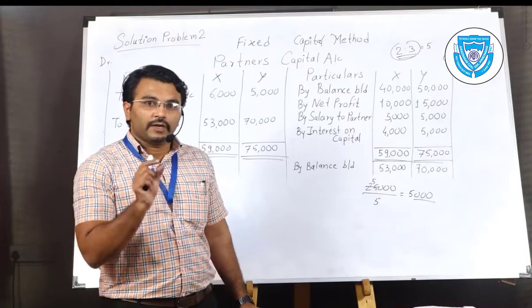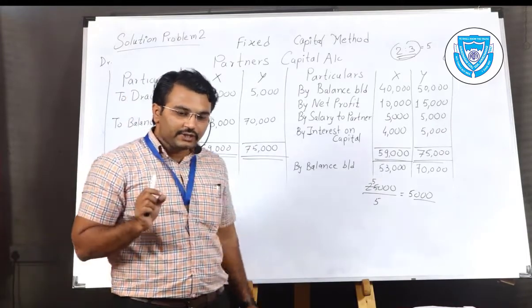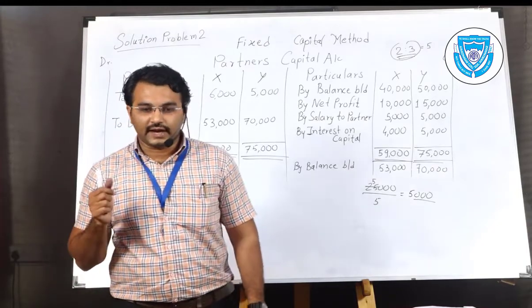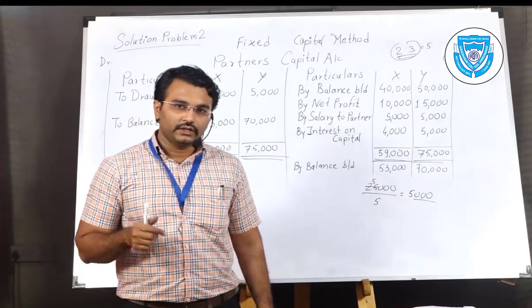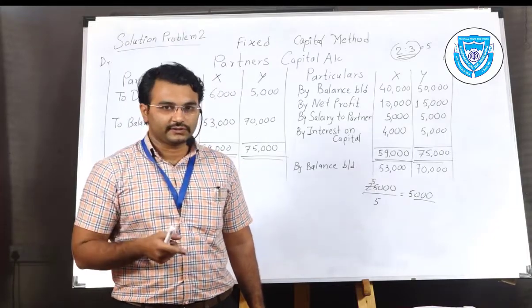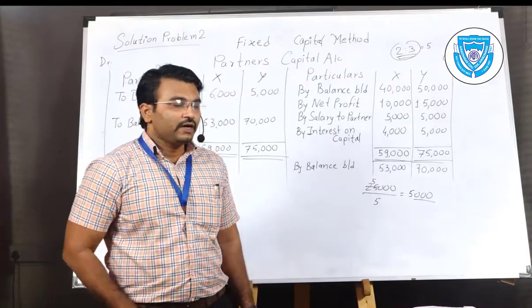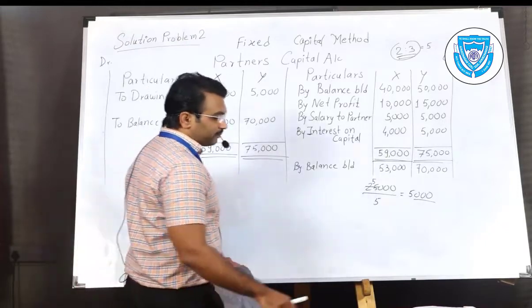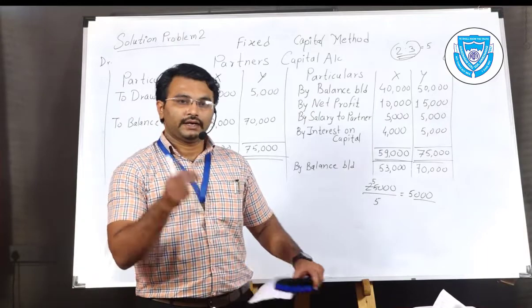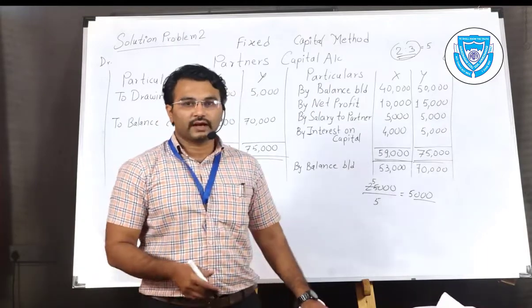But remember that if additional capital is brought by any partner or a new partner is admitted, at that time only the partner's capital account is showing you a different balance. Otherwise, the effects will be given in the partner's current account, and it is also showing you different balances.